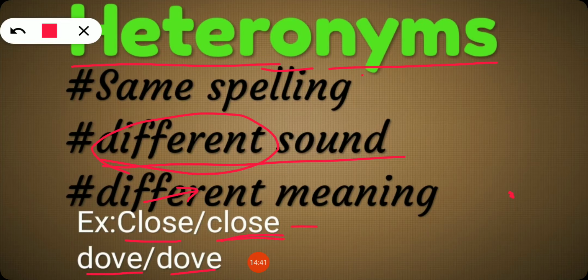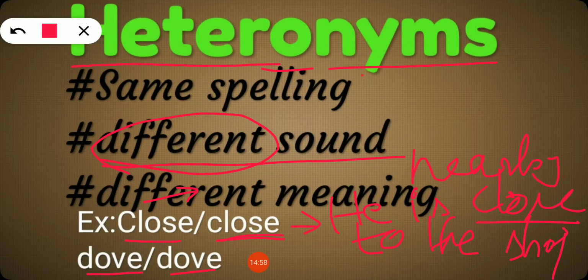Here we can mean it as he is close to the shop, or hospital, like that. In the close, the meaning is nearby, பக்கத்துல. So here it is a verb. He closed the door. I closed the door. He closes the door. And here, I am close to the shop. I am close to the house.